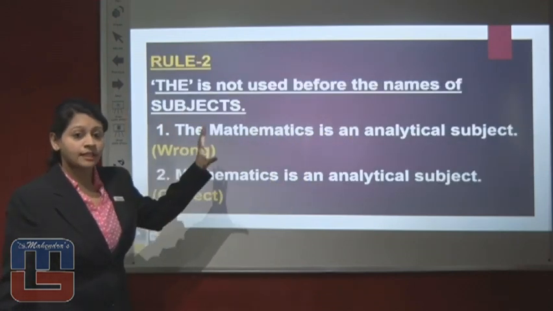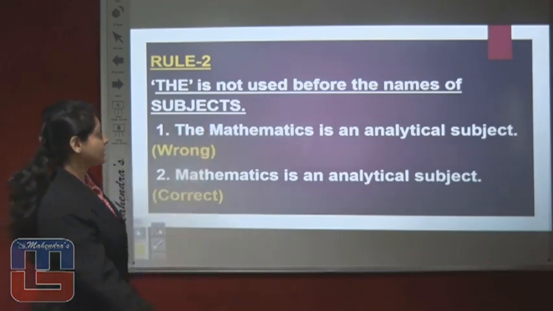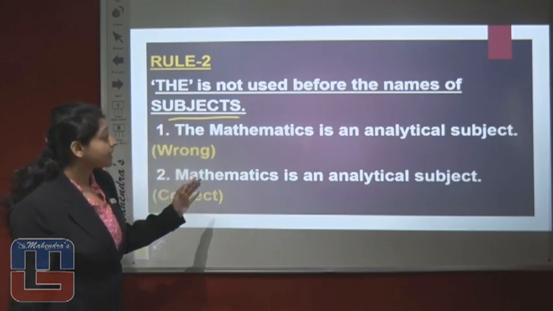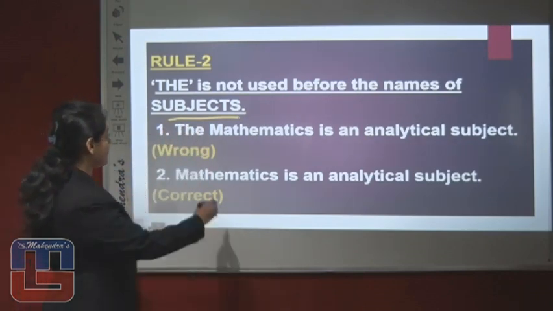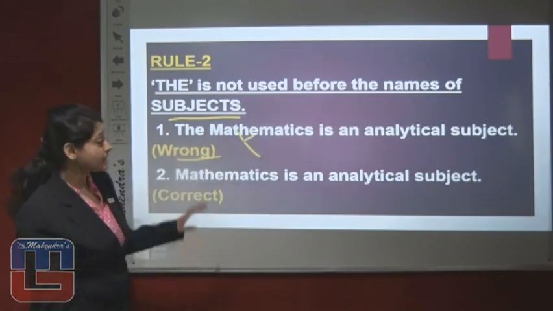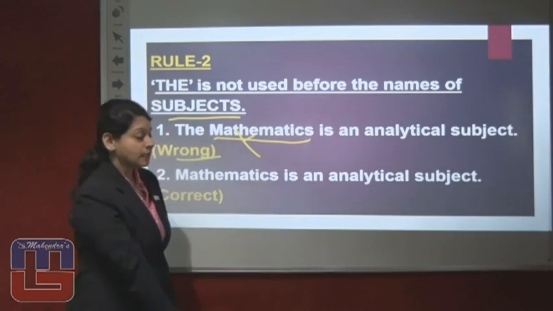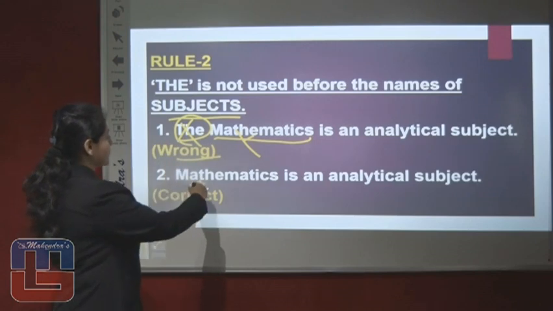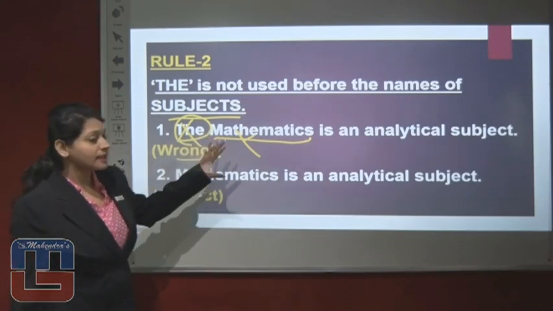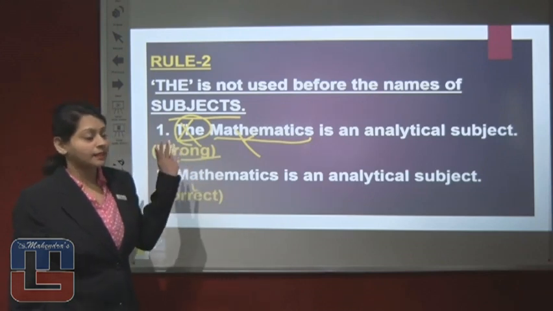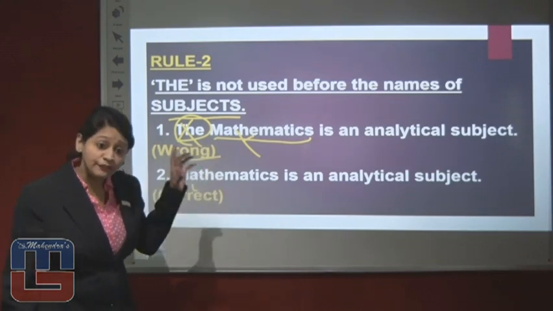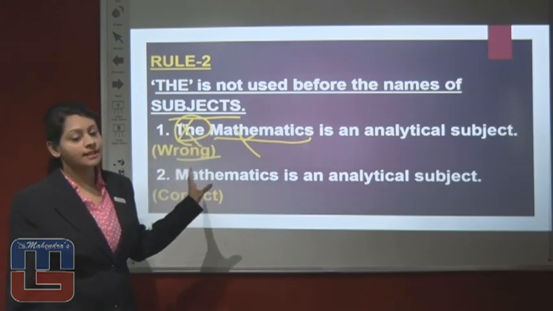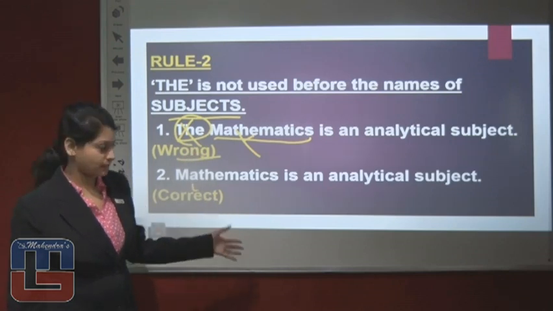Our next rule says the is not used before names of subjects. The is not used before names of subjects. The example here says "The mathematics is an analytical subject," and this sentence you can say is wrong. Why is this sentence wrong? Because mathematics is a subject and the is used, therefore the should not be used. In the second sentence, the is not there, so this sentence is correct. It is just a general statement that mathematics is an analytical subject. Therefore the should not be used. Mathematics is a subject, therefore "Mathematics is an analytical subject" is the correct sentence.